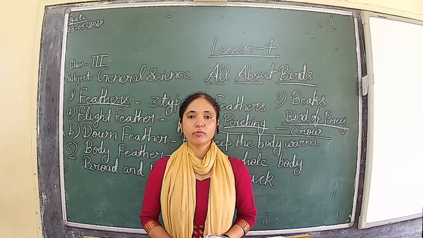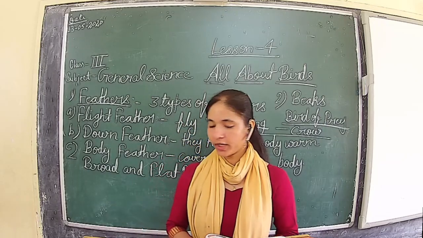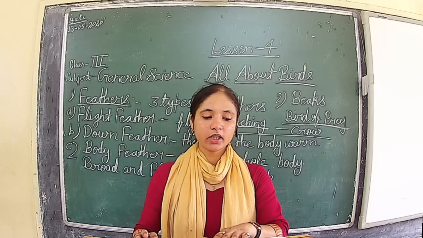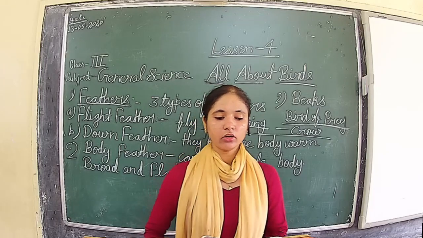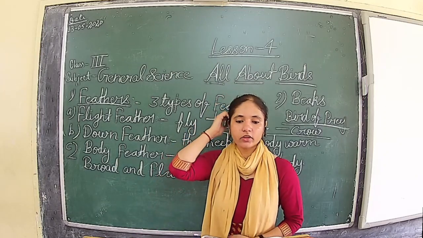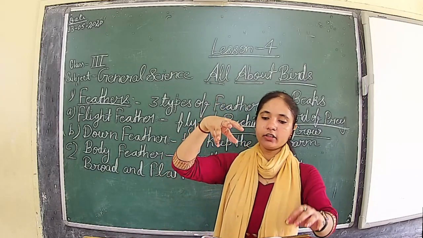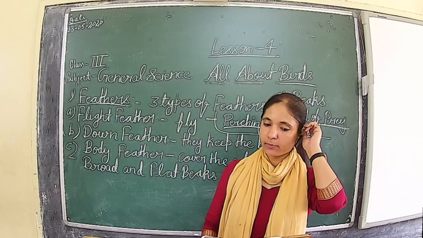Then next is the bird of prey. A bird of prey has three toes in front and one behind, just like a perching bird.